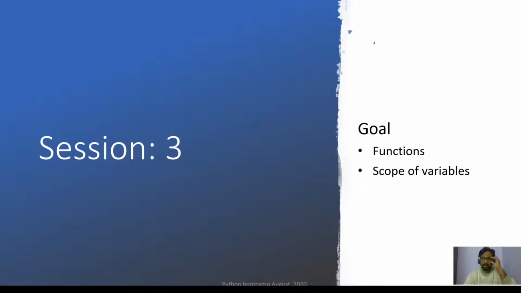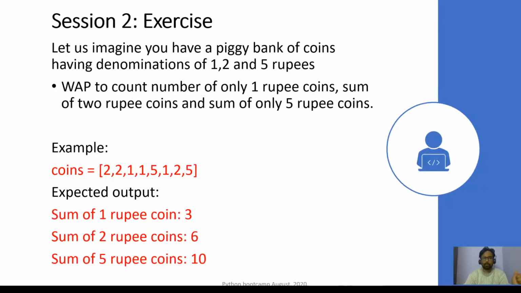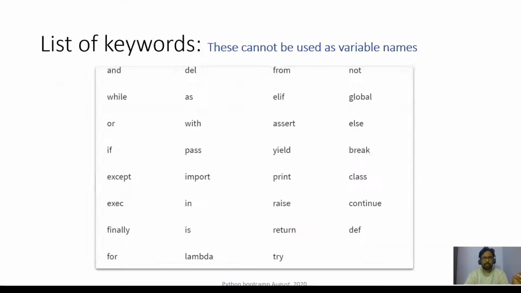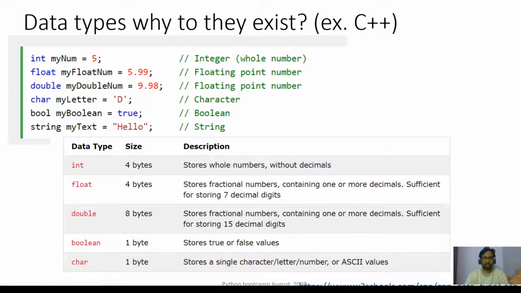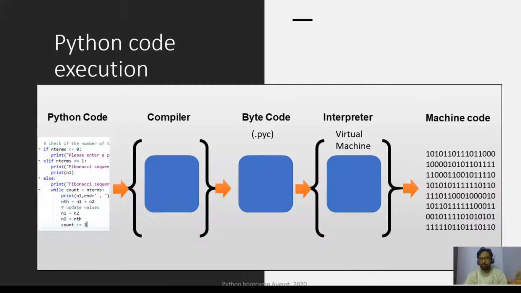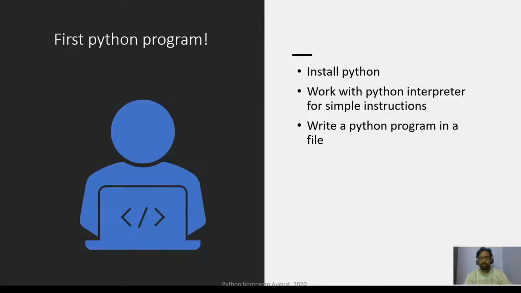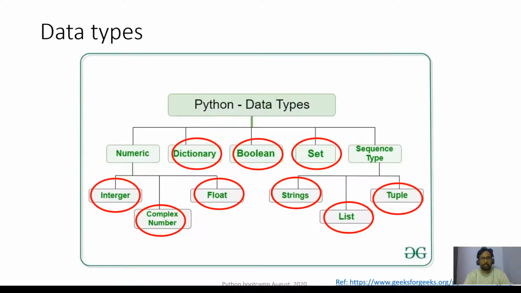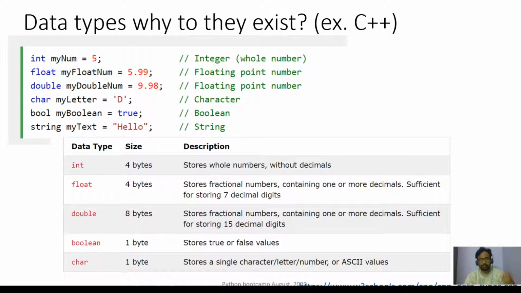Let us just revise what we studied in the last two classes. We studied data types, and we also looked at how to write if else conditions and for loops. And before that, just to revise, Python is an interpreter, and it sits on top of the operating system. It's a separate interpreter.